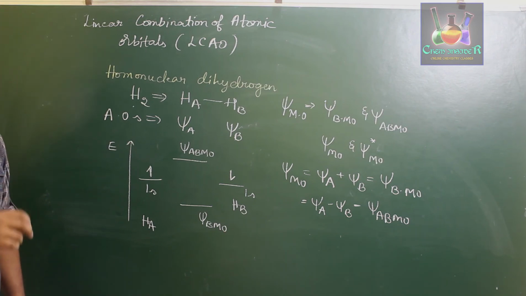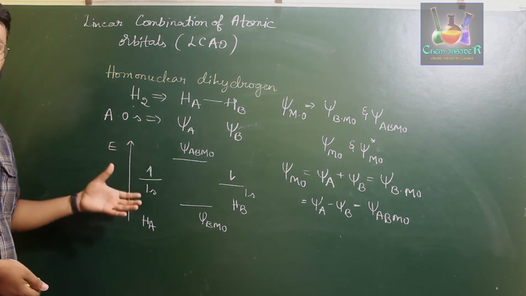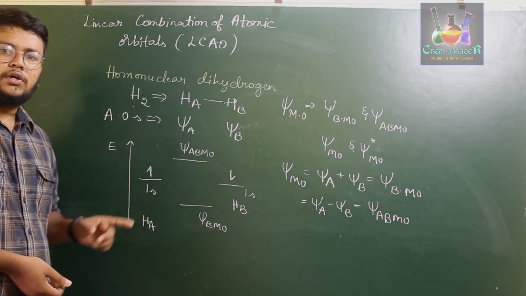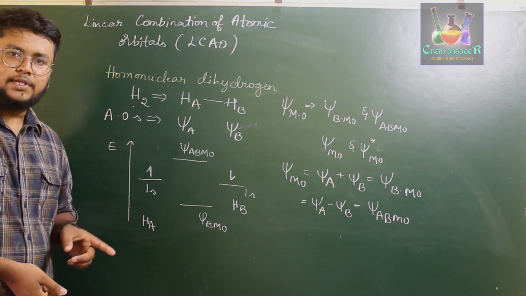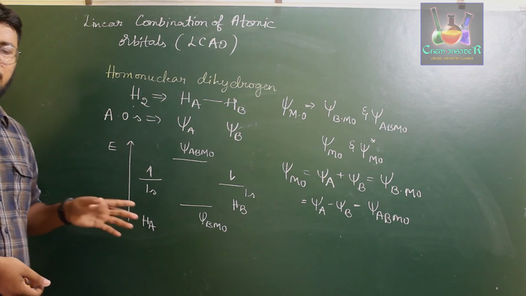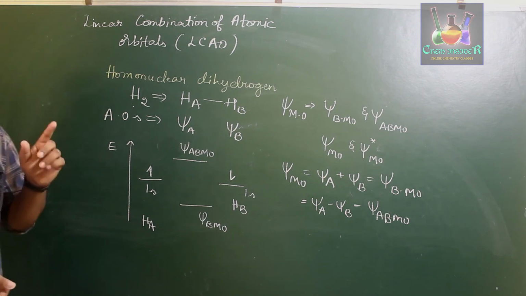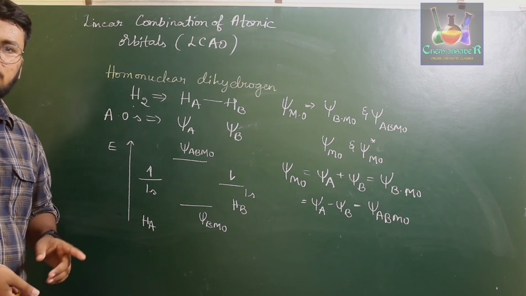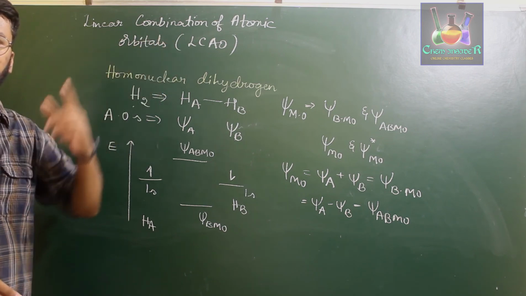As we have known in molecular orbital theory, the 7th point says that electrons are to be filled according to the Aufbau principle, Pauli's exclusion principle, and Hund's law of maximum multiplicity. The Aufbau principle says electrons should be filled in the lower orbital first, and once they are paired up, only then should they go to the higher orbital.